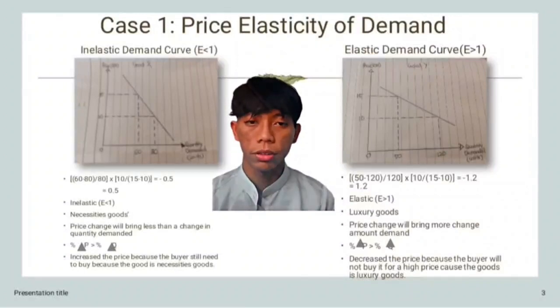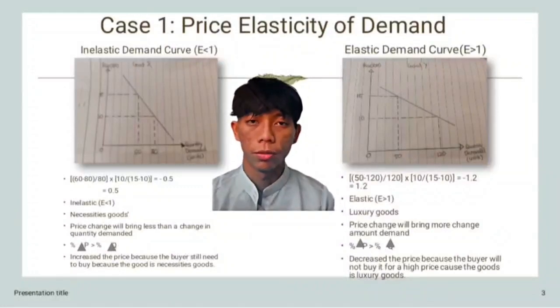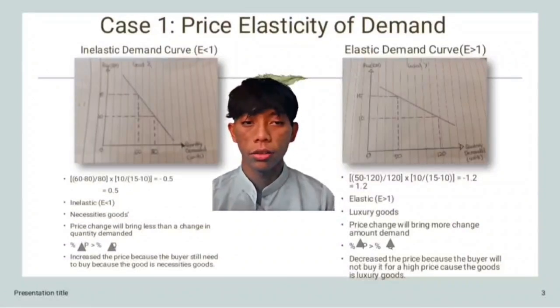Inelastic happens when the price change will bring less than a change in quantity demanded. For example, necessary goods. On the other hand, good Y is elastic.